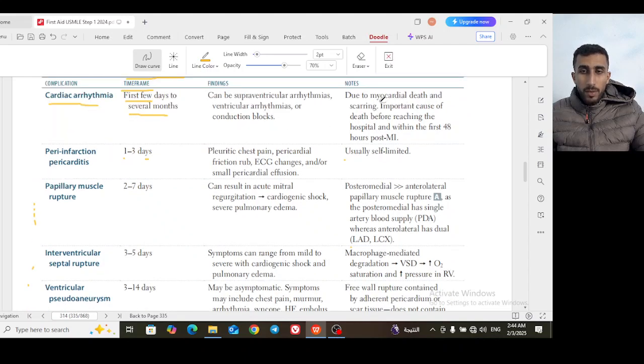And this occurs on the cellular level due to myocardial death and scarring, and they are very, very important causes of death before even reaching the hospital, and in the first 48 hours post MI. So this is for the cardiac arrhythmia.